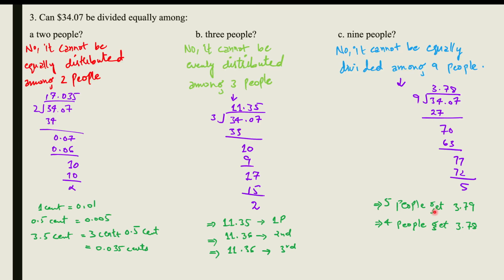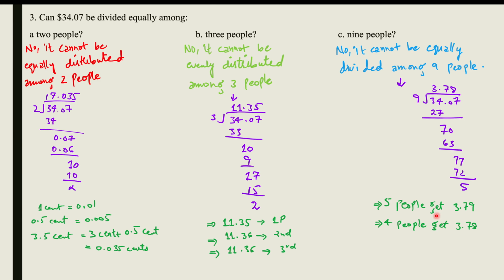Therefore, 5 people are getting 79 cents and 4 people are getting 78 cents. So again, this is not an equal distribution, it's not being divided equally among 9 people.